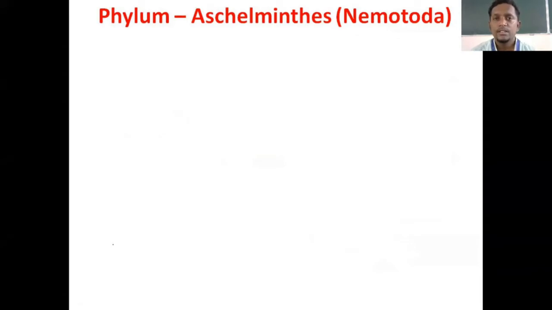Nemato. This word should be familiar to you. Why? Because in the second phylum Coelenterata, we studied two names for that phylum. The first one was Coelenterata, the other one was Cnidaria. If you recall why that name came, Cnidaria, the C was silent there.